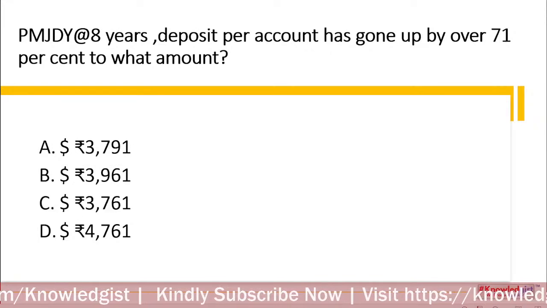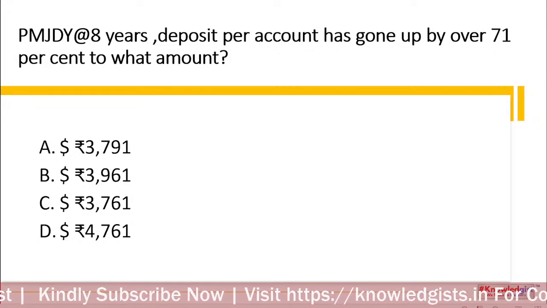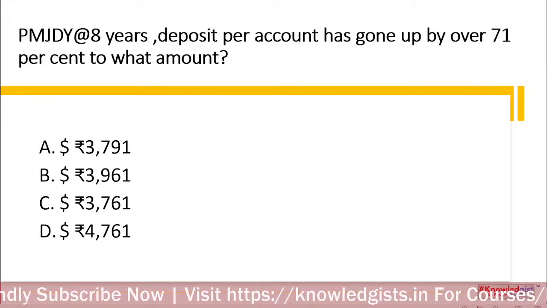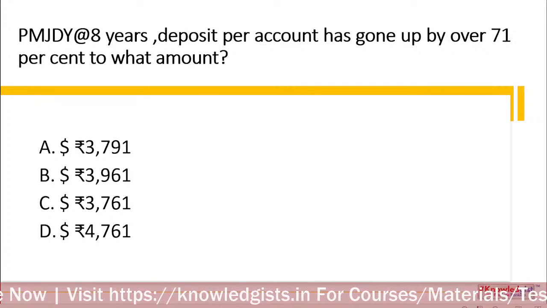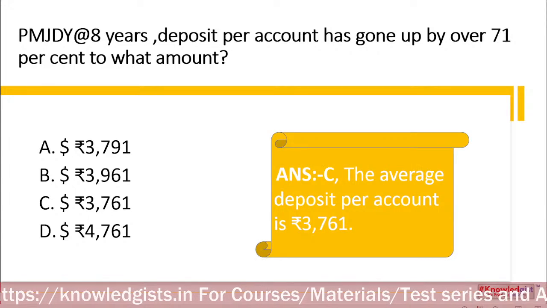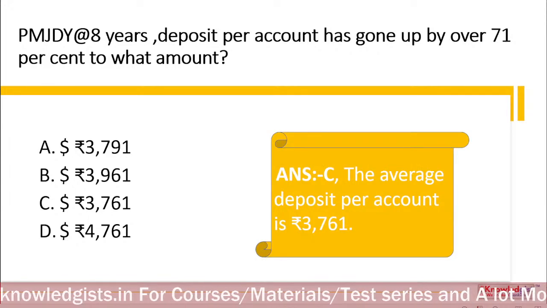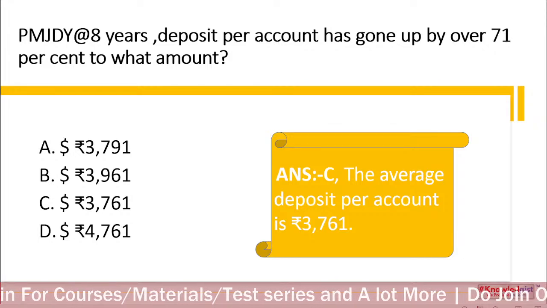Tell me, PMJDY at 8 years, deposits per account has gone up by over 71 percent to what amount? What was the amount? The amount is 3,761. Very right. The average deposit per account is 3,761.